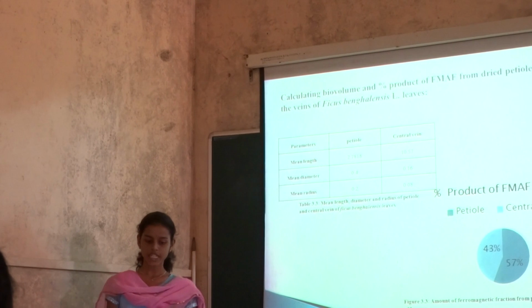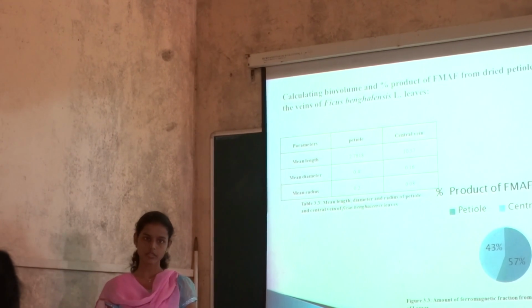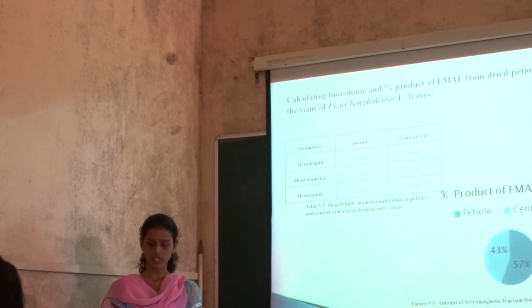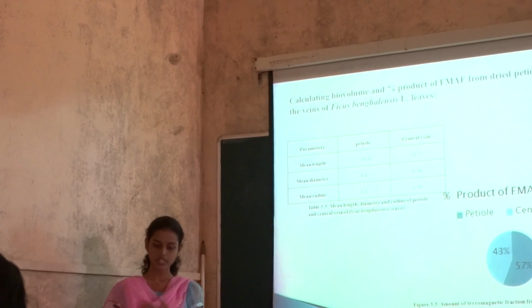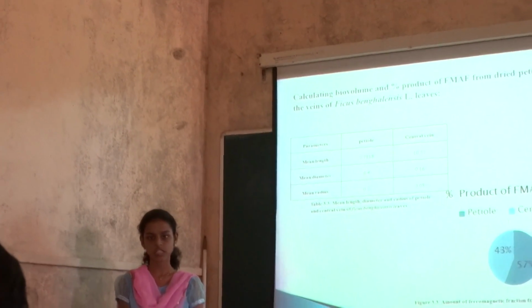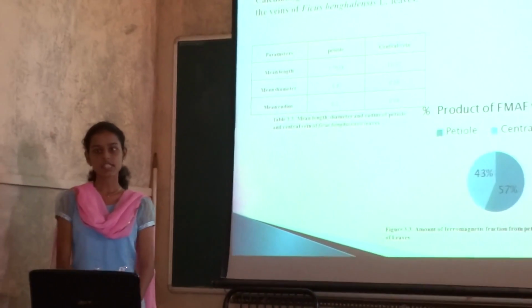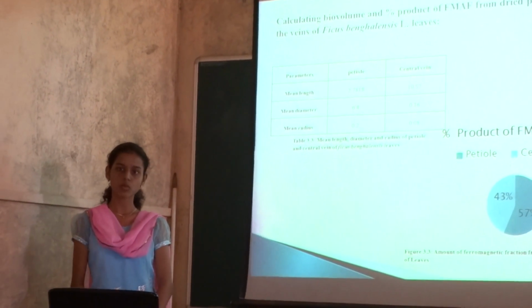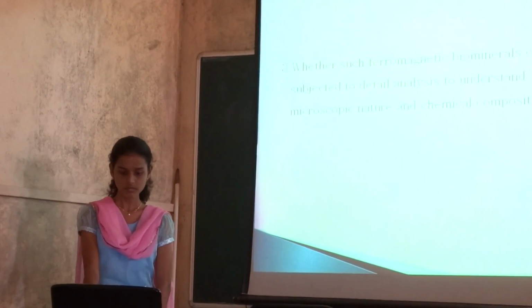For this, the mean diameter and mean radius of petrol and central grain were taken, and it was found that the biovolume of petrol is more than the central grain. Also the same grains and petrol were etched to detect the ferromagnetic extraction, and it was found that in petrol it is higher. Maybe because the biovolume of petrol is more, it can accumulate more ferromagnetic fraction.